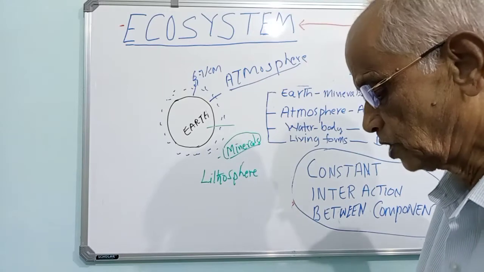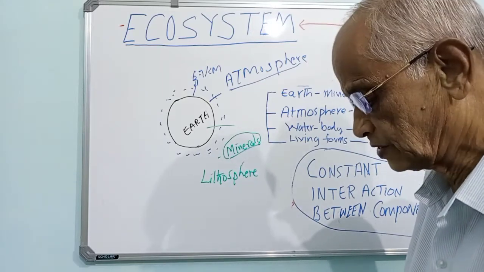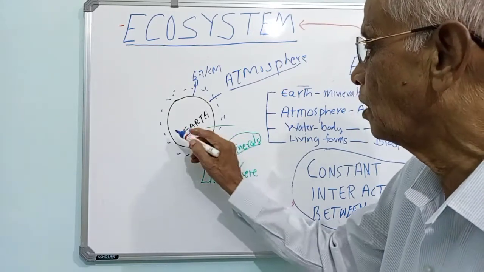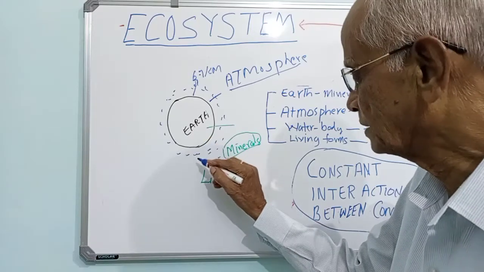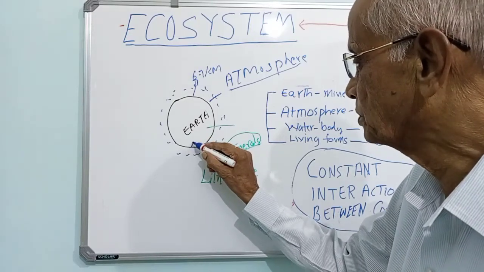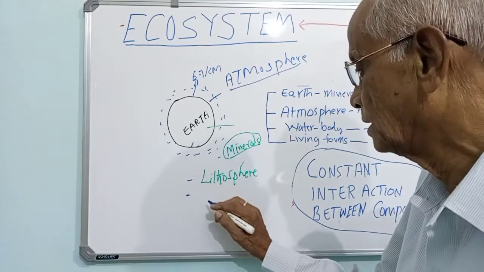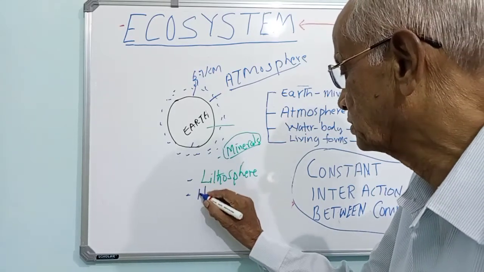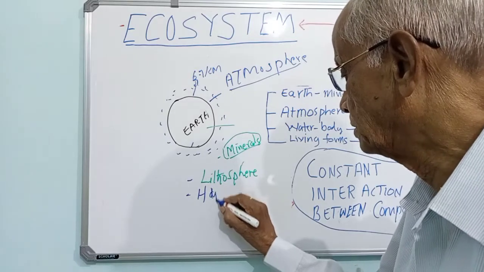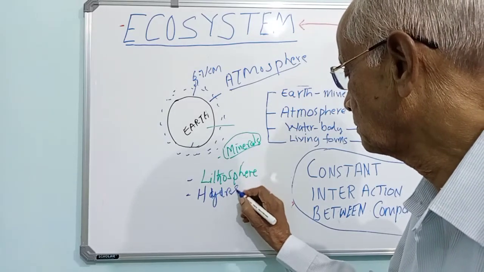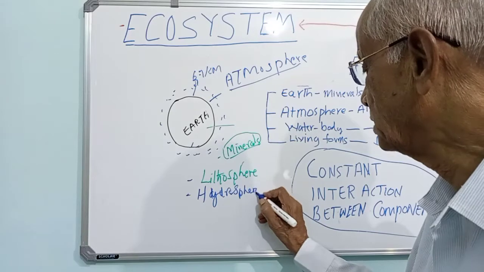Then, here and there on the Earth, and deep into the Earth, we have a covering of water, and that is called hydrosphere. Hydrosphere means water.